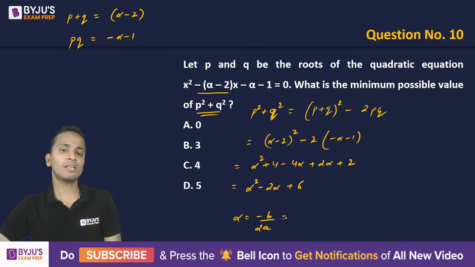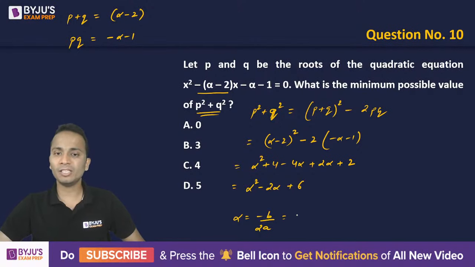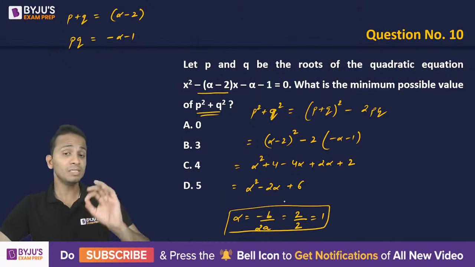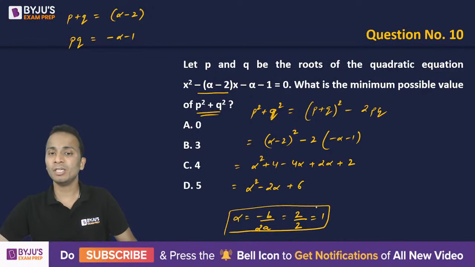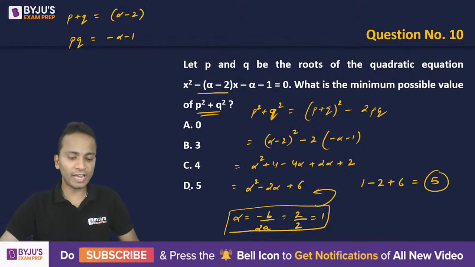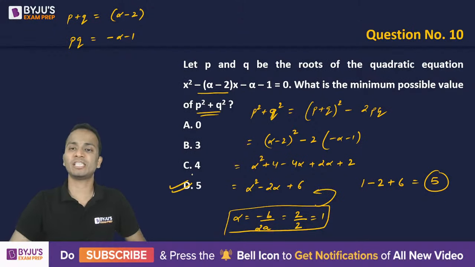Okay, so let's calculate the value of alpha. So minus b, so minus of minus 2, that is 2, upon 2a, that is equal to 1. So at alpha equal to 1, this expression will be minimum. So put the value of alpha here as 1. So 1 minus 2 plus 6, and that will come out to be 5. So 5, Harsh, 5 should be the minimum value of this expression.